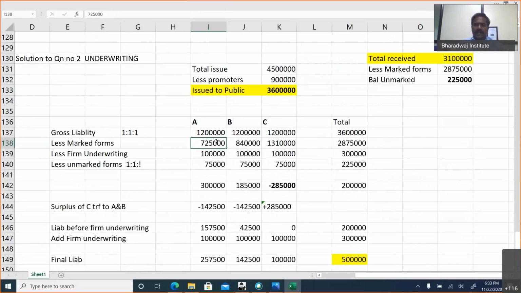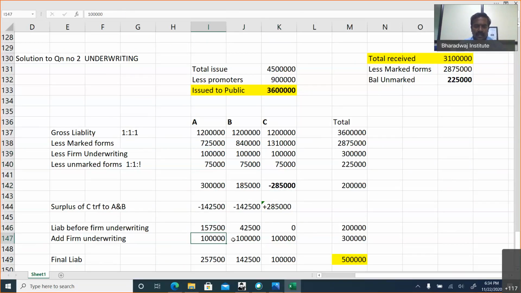Marked forms are deducted with the actual amounts. Firm underwriting is 1 lakh each. Unmarked forms are distributed in the equal ratio. We get a surplus of C that will be adjusted towards the liability of other underwriters. If you look at the liability before adding the firm underwriting, A is 1,57,500, B 42,500, C is 0. Otherwise, if there was no firm underwriting, C would have been allotted no shares.